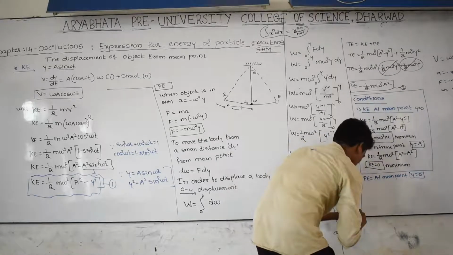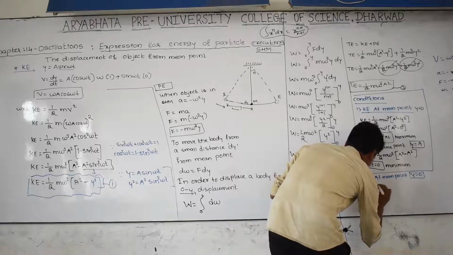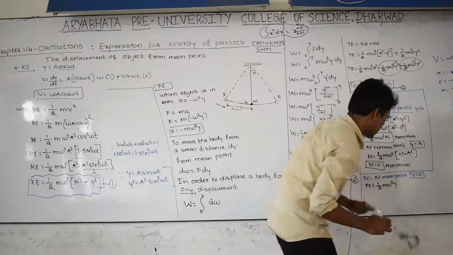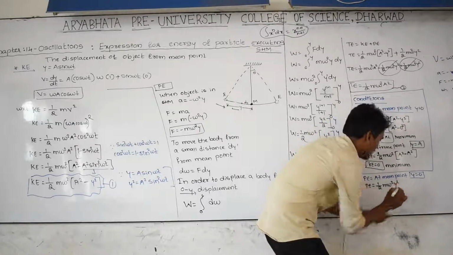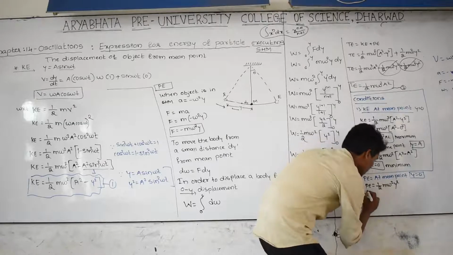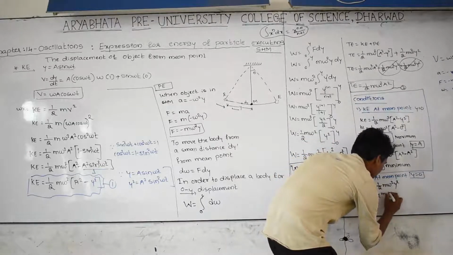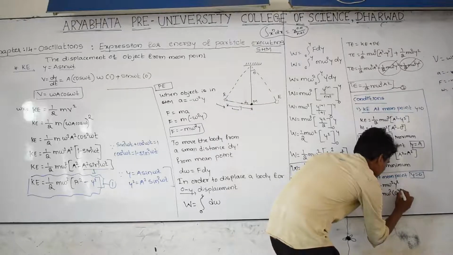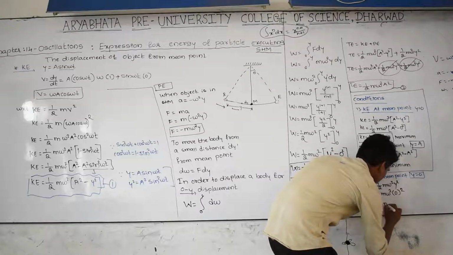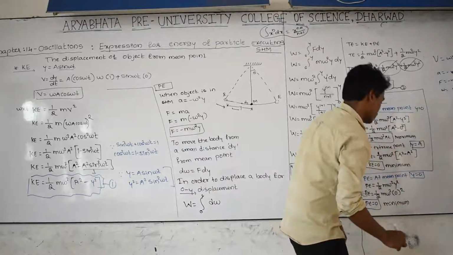Potential energy is equal to, what is the potential energy equation? Potential energy is equal to 1 by 2 m omega square y square. At mean point, y is equal to 0. Substitute 0 here. Then potential energy is equal to 1 by 2 m omega square, then 0 square. Then potential energy is equal to 0. This is minimum. It means at mean point, potential energy is always 0.